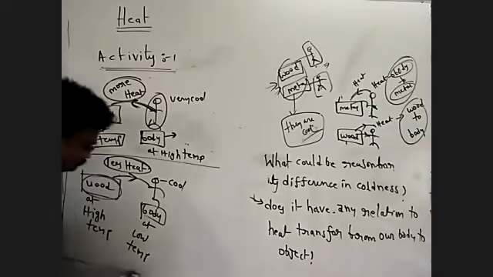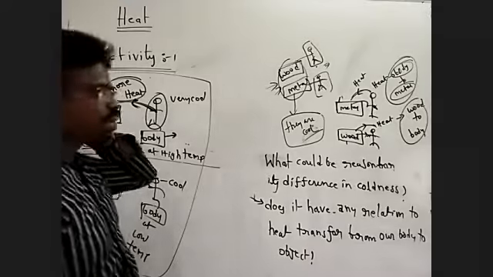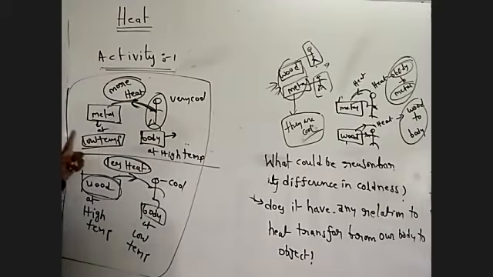So the main conclusion: we can say that the metal piece is at a lower temperature when compared to the wood piece, which is at a higher temperature. This is activity one.